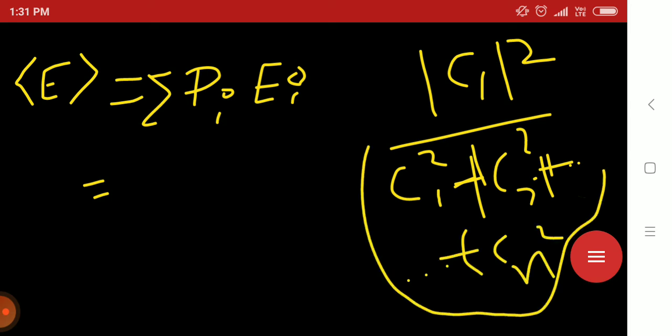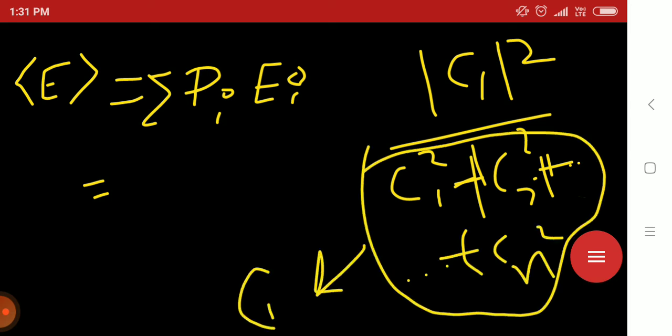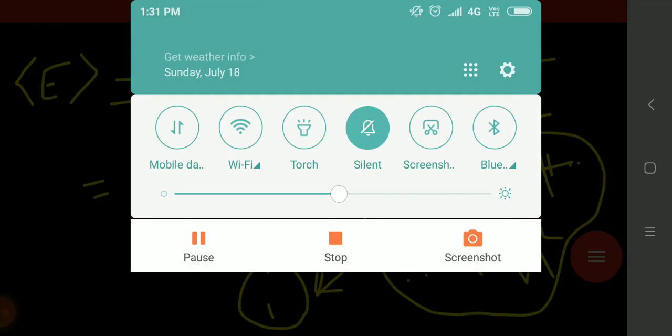This denominator gives the value 1, and the C1 square term gives the value of the probability.